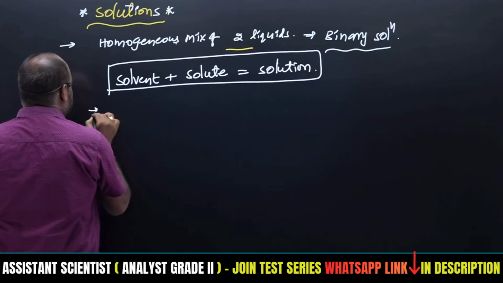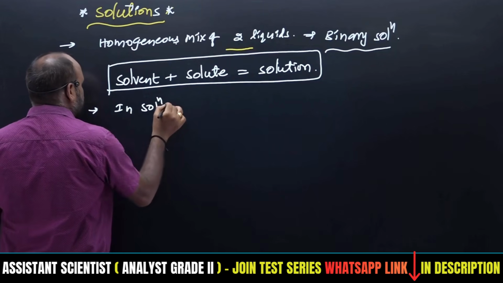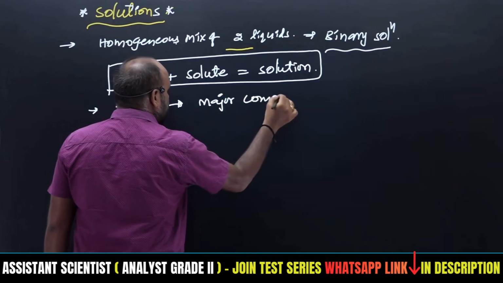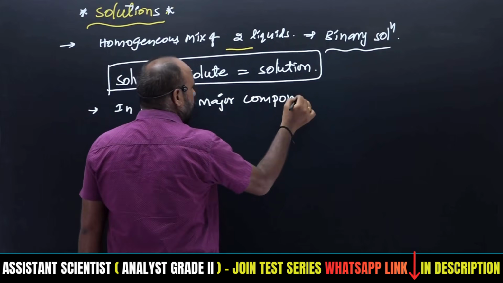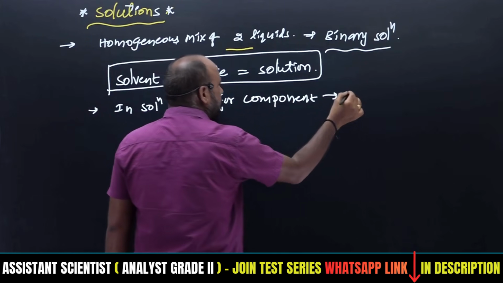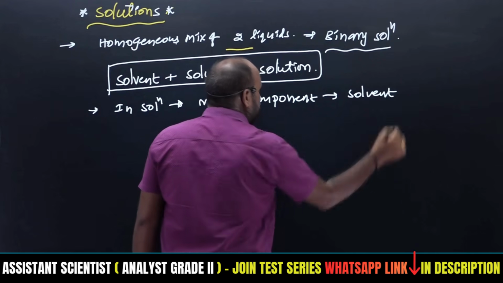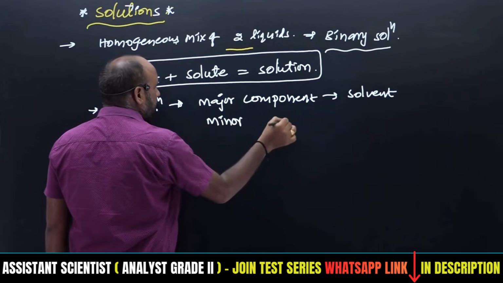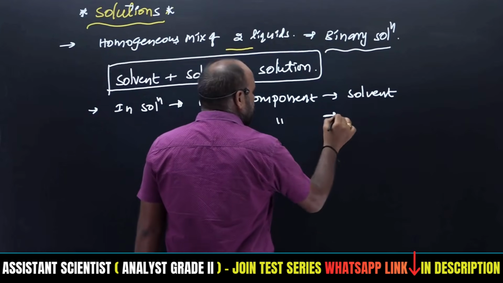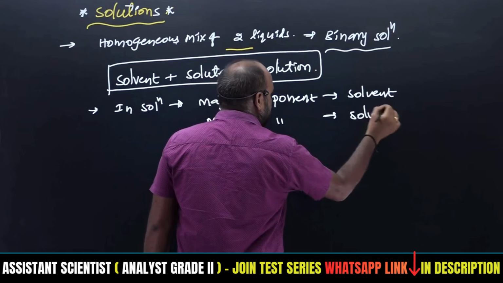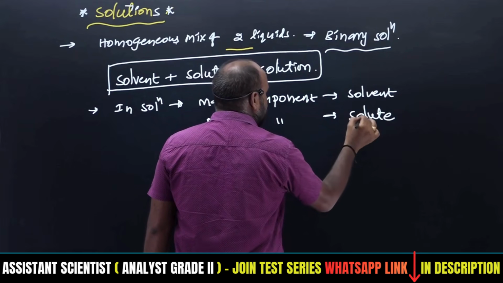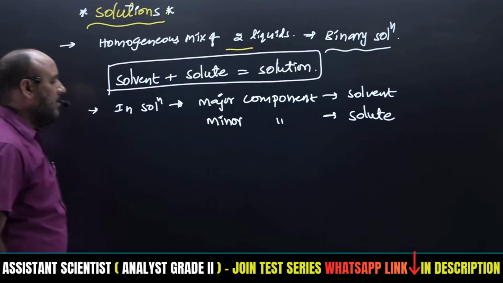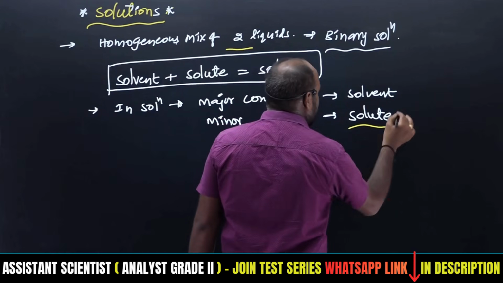In a solution, the major component that is present in the solution is considered or treated as the solvent. The minor component which is present in the solution is called the solute, right? Solute is always what? The minor component.